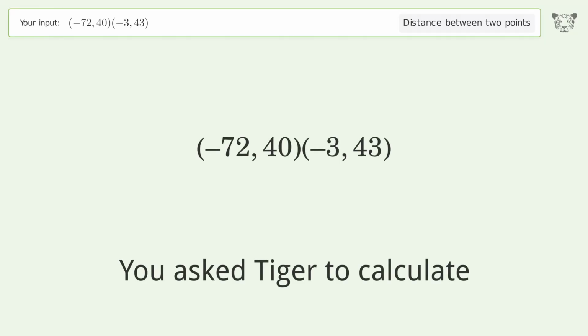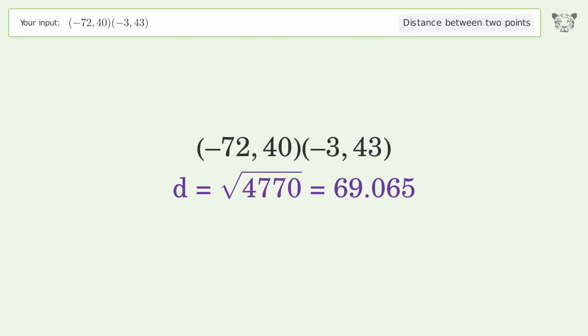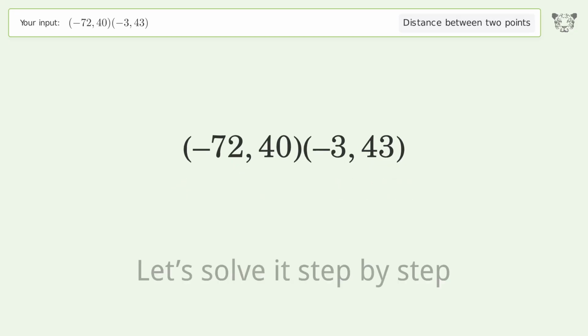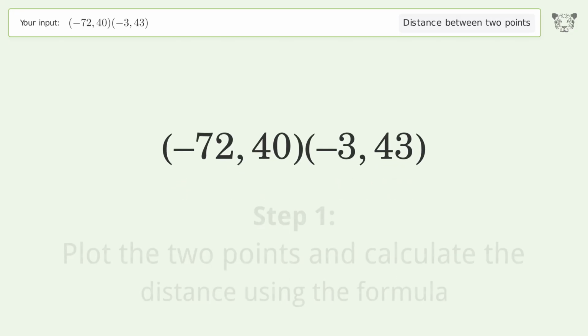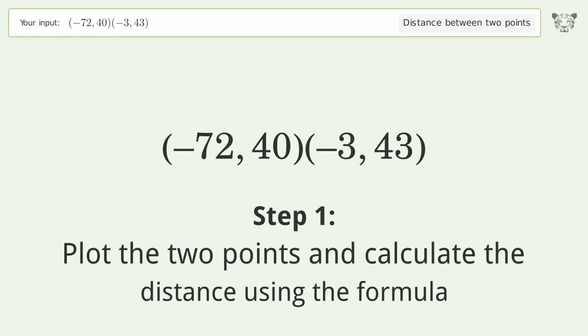You ask Tiger to calculate. This deals with the distance between 2 points. The distance between the 2 points is the square root of 4,770 or 69.065. Let's solve it step by step. Plot the 2 points and calculate the distance using the formula.